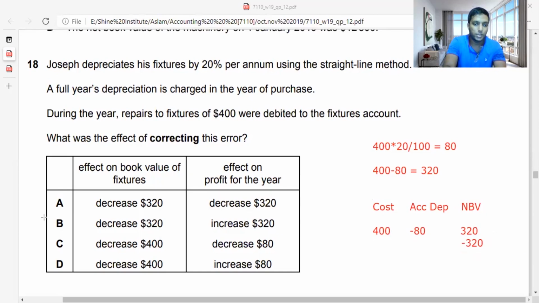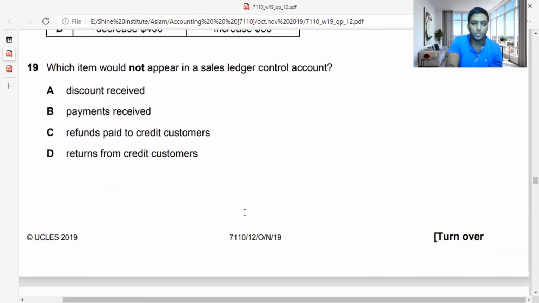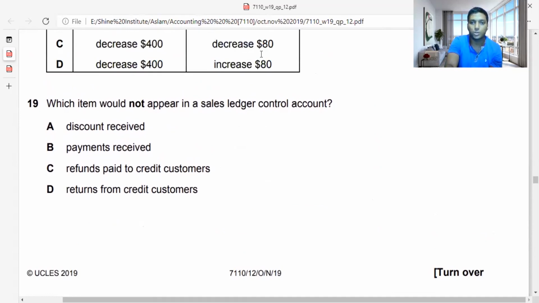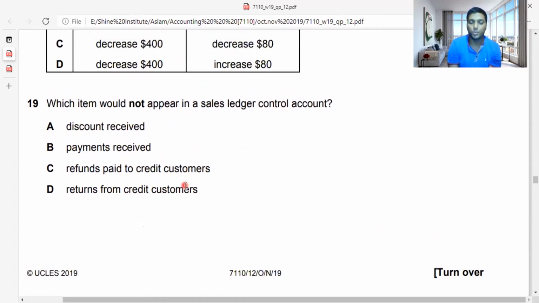So we are done with adjustment number 18 also. Let's move on to adjustment number 19, then I'll erase it off, so we'll have a clear picture on what we are going to do next. 19 MCQ: which item would not appear in the sales ledger control account? I explained to you guys how the sales ledger control account works on the 7707 paper code. Here I remind you, sales ledger control account means debtors control account. So you need to know this. Sales ledger control account means it's a debtors control account.